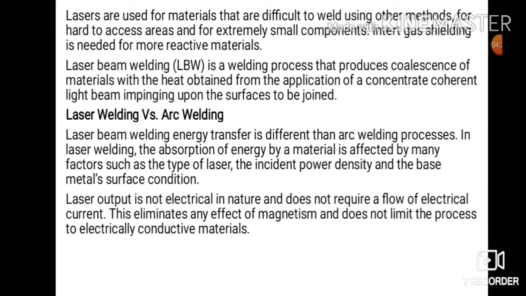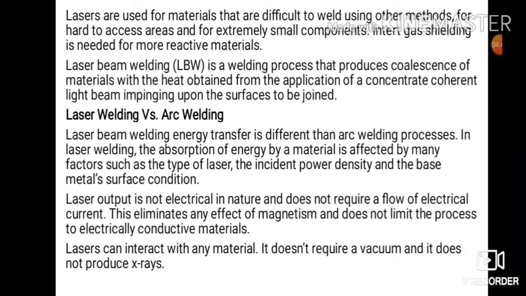The laser output is not electrical in nature, and does not require a flow of electrical current. So this eliminates any effect of magnetism and doesn't limit the process to electrically conductive materials. The laser can interact with any material. It doesn't require a vacuum, and it does not produce X-rays.